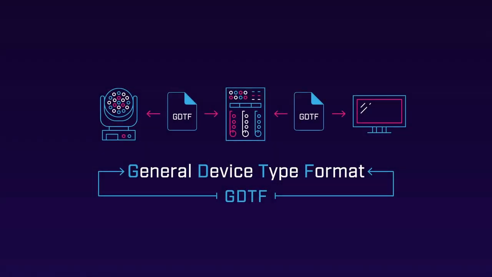Imagine a world where lighting fixtures just worked first time every time. This is what we're aiming at with the new General Device Type Format. It's founded on the premise that lighting manufacturers know precisely how their devices are built and how they're intended to work.